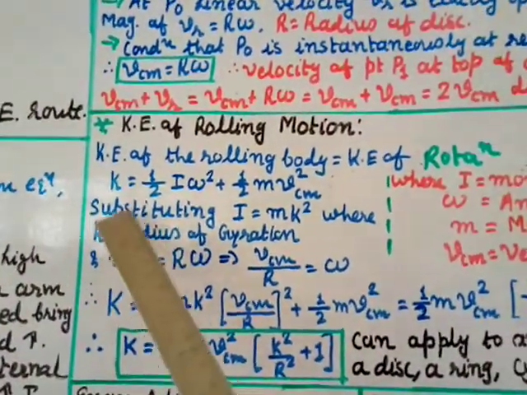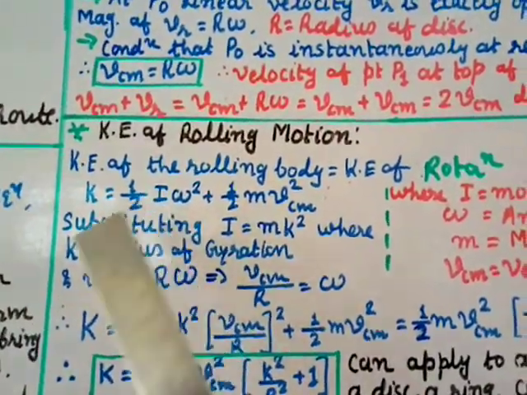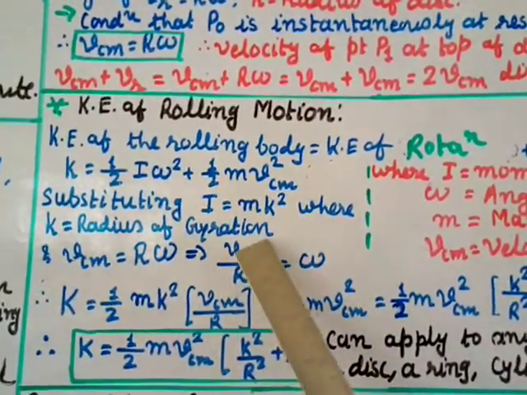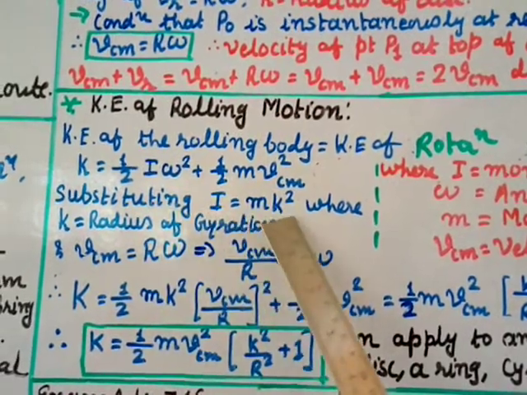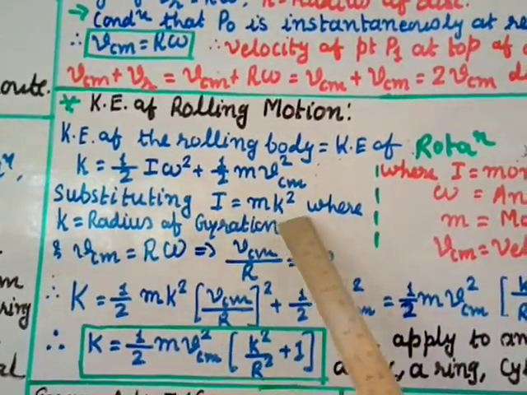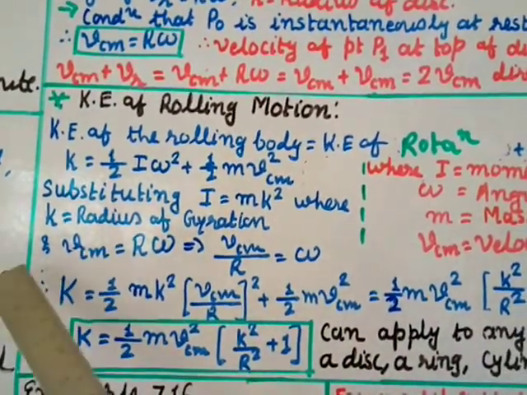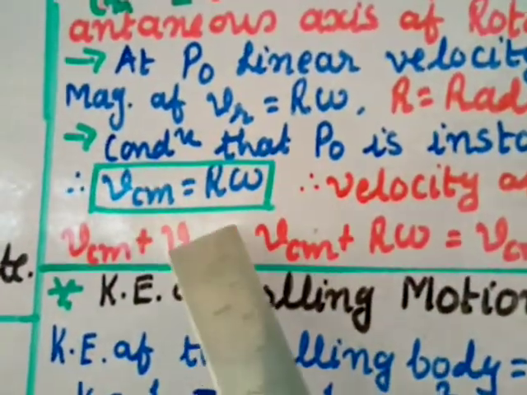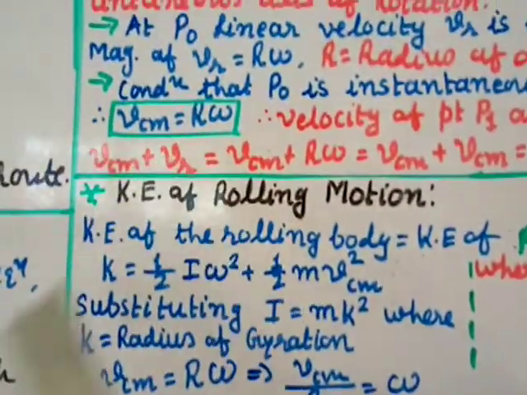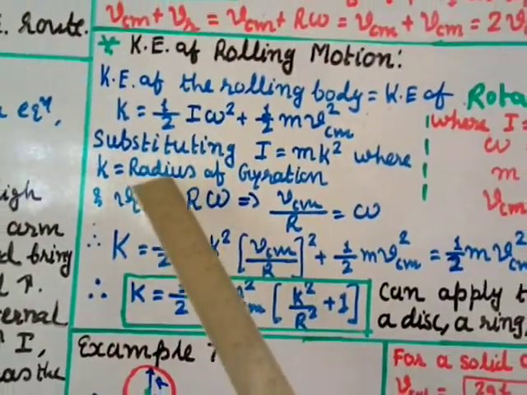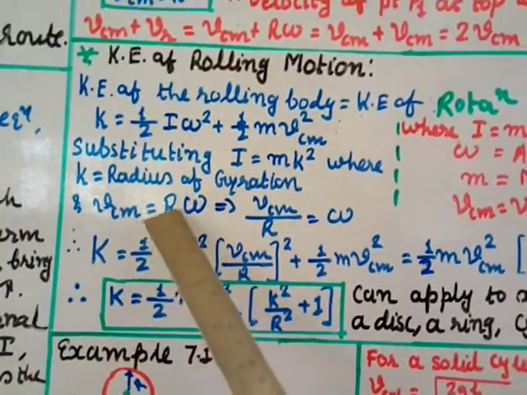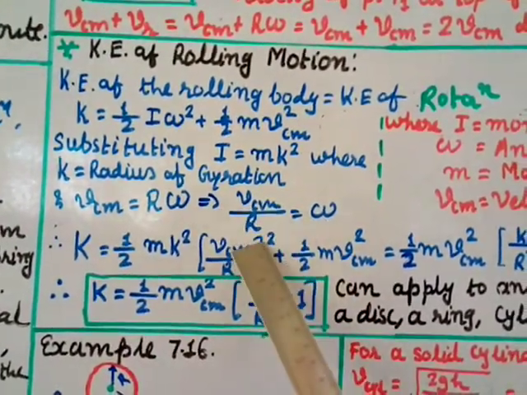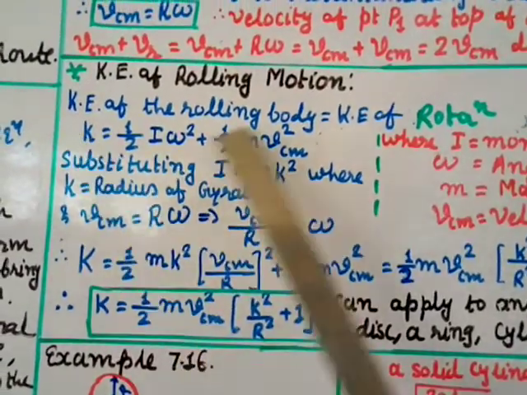Now again we know that I, the moment of inertia, is given as m k square. What is k? k is the radius of gyration. So we substitute the I value as m k square, where k is the radius of gyration. Also VCM, we already proved that VCM equals r omega, right? So put here VCM as r omega. If I transfer r over here, omega will be VCM by r.